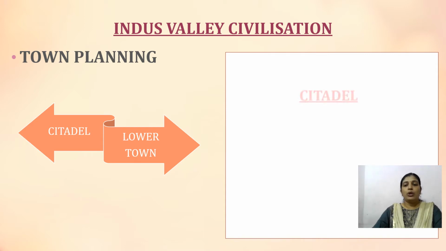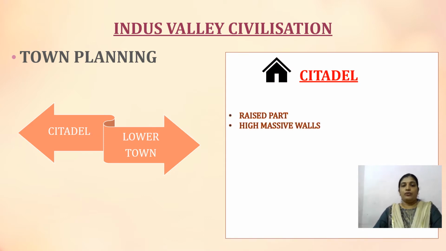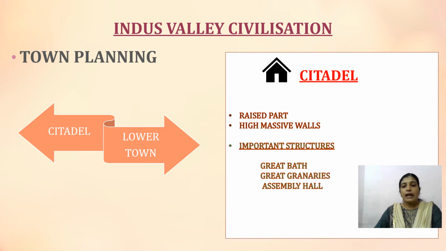Now, what was the citadel, or what was the importance of the citadel? The citadel was the raised part of the city, and the lower town was outside the citadel. The citadel was considered the most important part of the city, and it had high massive walls, and these walls helped prevent the flood. That means these high massive walls prevented the river water from entering when it flooded.